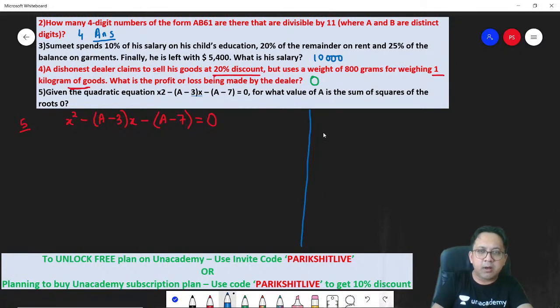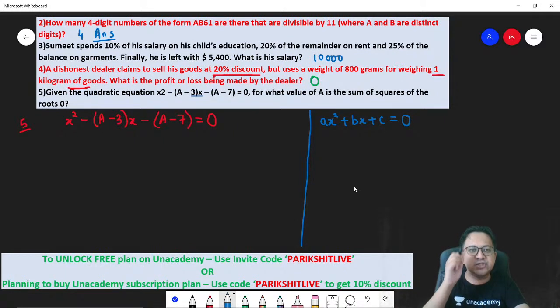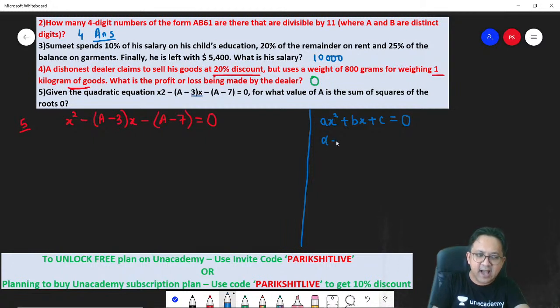Now remember, if you have a generic quadratic equation of the form ax square plus bx plus c equals 0, this is the general form of a quadratic equation. Let's say alpha and beta are the roots. So can I say alpha plus beta, the sum of the roots, is minus b by a.